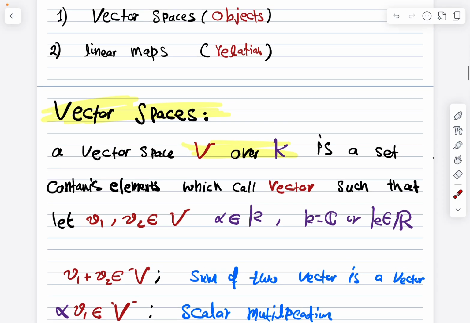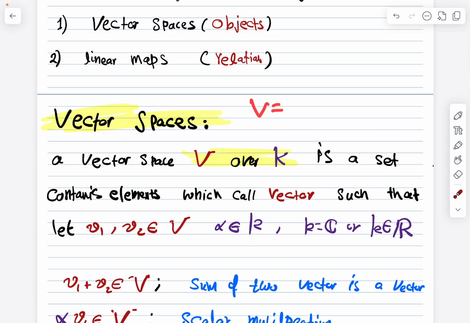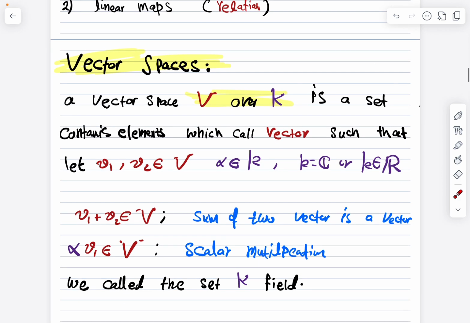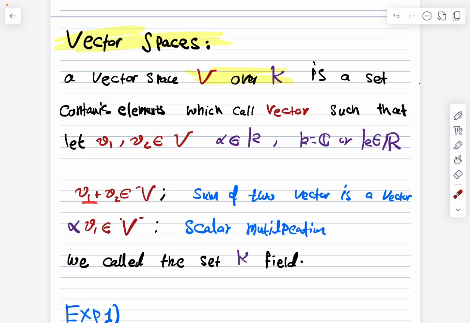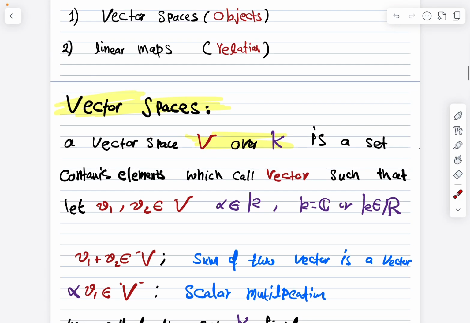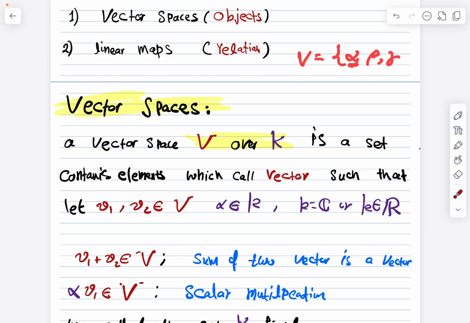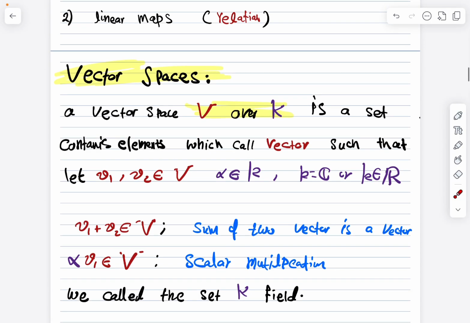So basically, you have V, the large V, with elements alpha, beta, and so on. It is a set of anything, and these things we call vectors. They satisfy some conditions. What are these conditions? First, if you sum two vectors, the result belongs to the set. So if V has alpha, beta, gamma, and you sum alpha and beta, you must get gamma or alpha or beta again. Let's assume this is the only set. So it's closed under addition. If you add two, you will still be in the set.